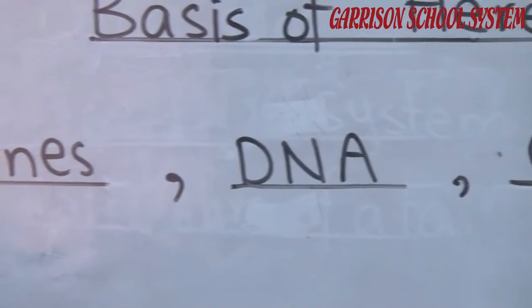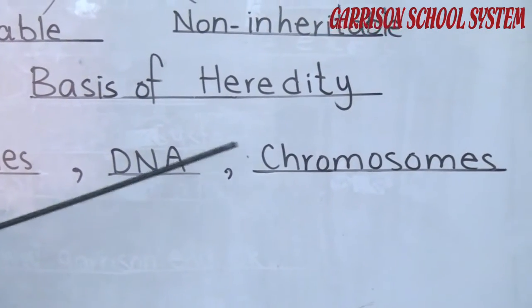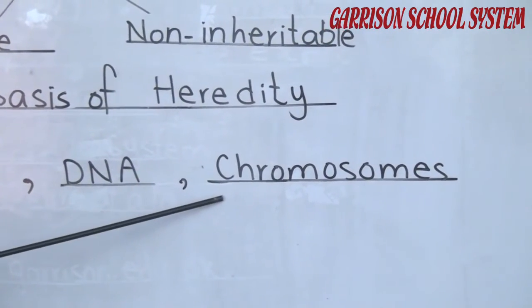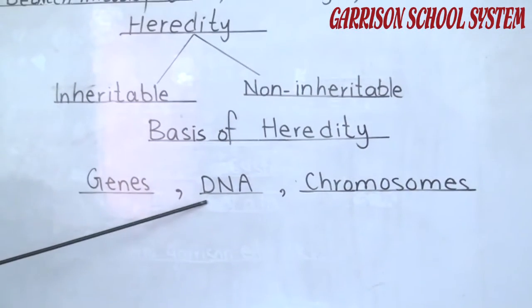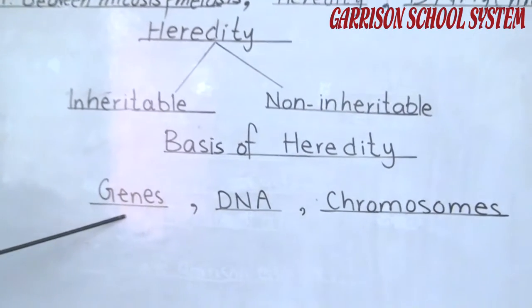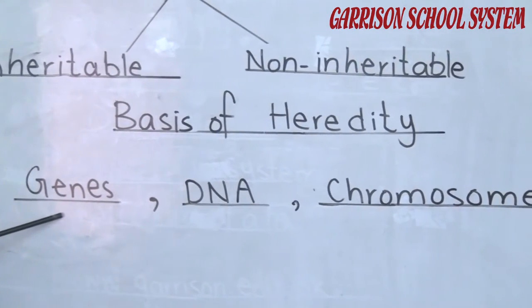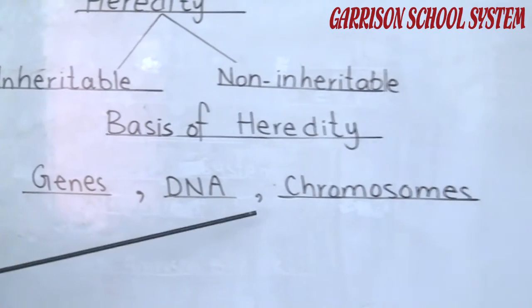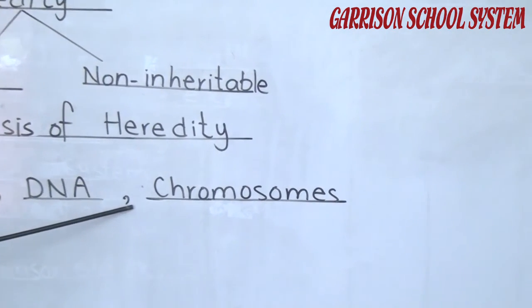After that, the chromosomes. DNA is located on the chromosomes. DNA is also the heredity material. It is controlled by the genes, and genes are present in the form of pairs. Each gene controls a single character. What are chromosomes? Chromosomes are thread-like structures found in the nucleus of a cell.